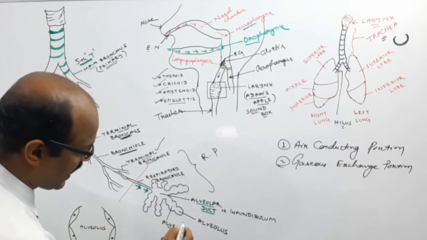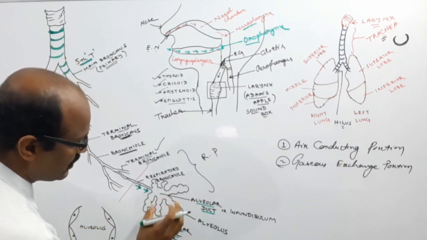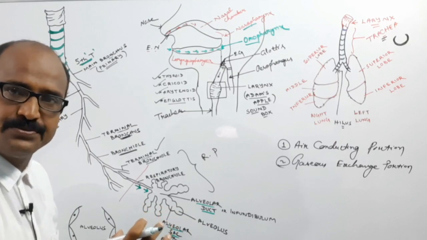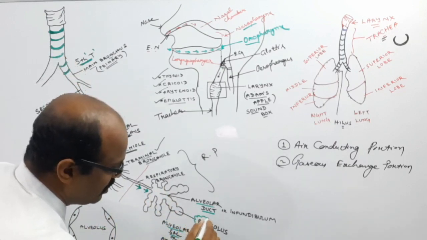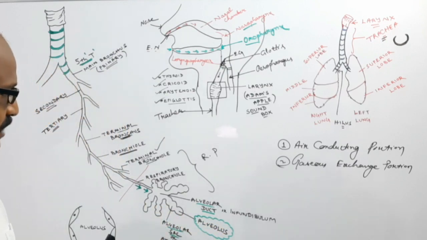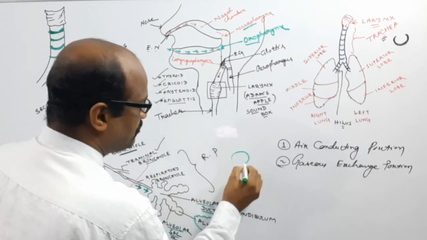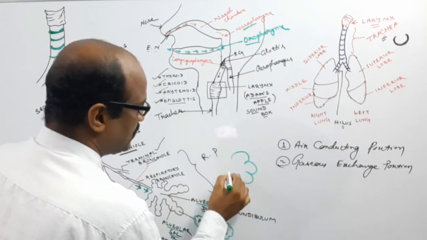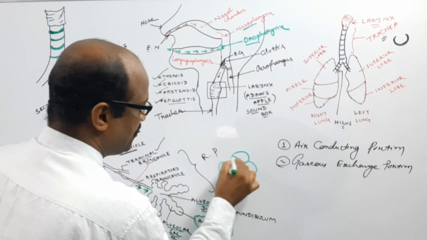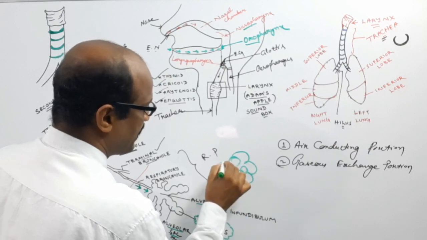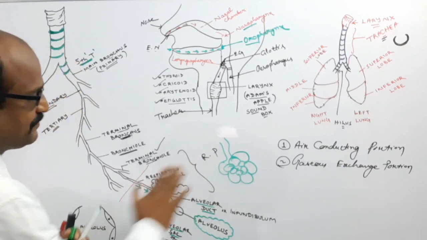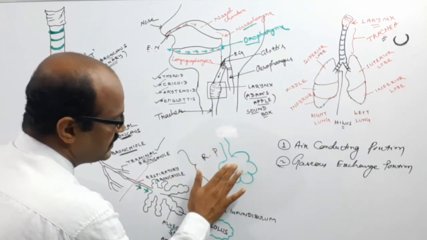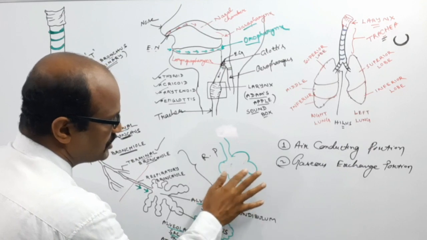The alveolar sac is a grape-like bunch, a sac-like structure of alveoli, singular alveolus. A number of alveoli are present here and form a grape-like structure. If you cut it, you find this type of structure.